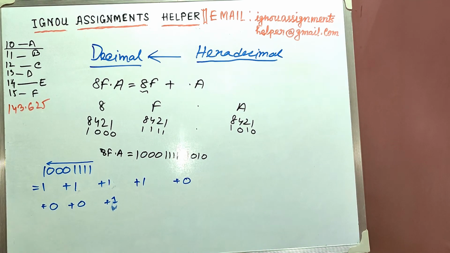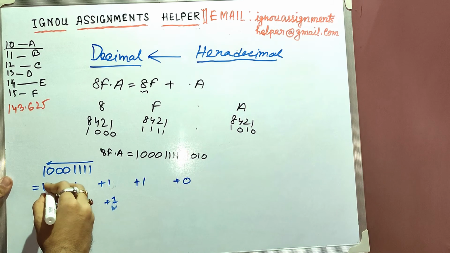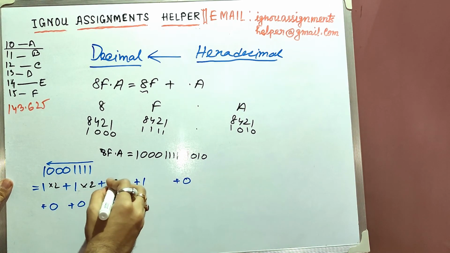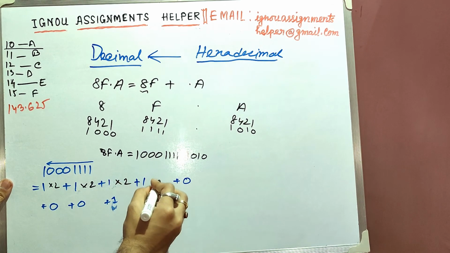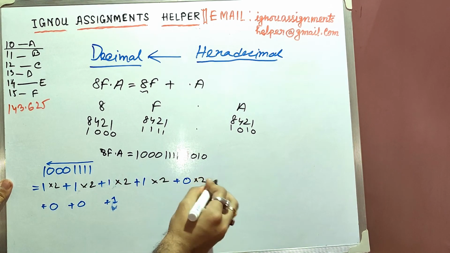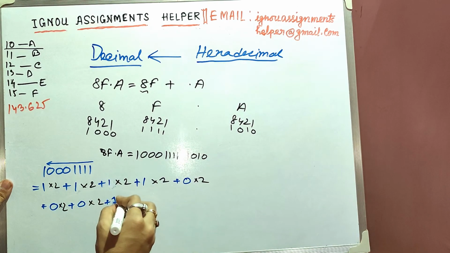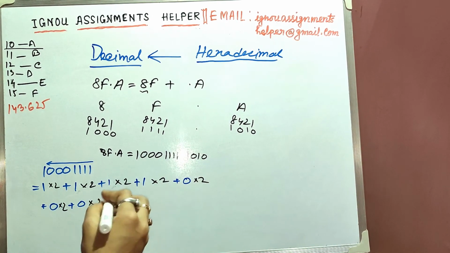And then we'll multiply each number using 2. So this will be 2 into 2 into 2 into 2 into 2 into 2 into 2, and the last one will also be 2.